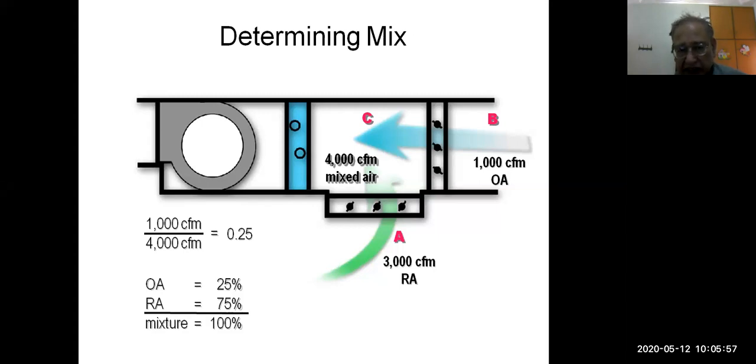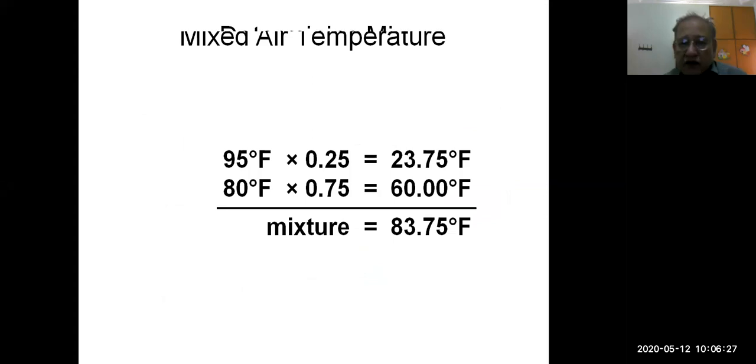Because of this ratio, we can find the location of point C. So outdoor air is 25% of the total, that is 4,000. 1,000 is 25% of the total 4,000. That is why outdoor air is 25%, and return air is the remaining 75%. So now we know the ratio of outdoor air and return air in the mixture.